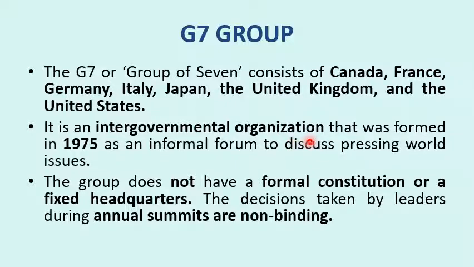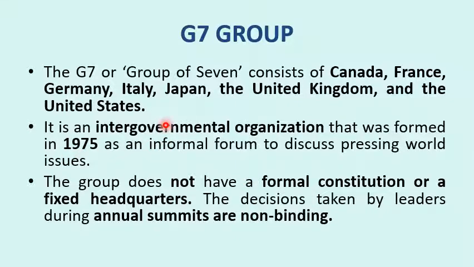So it's an international intergovernmental organization that was formed in 1975 as an informal forum to discuss pressing world issues. This informal grouping was formed in 1975 to discuss the issues present in the world during that time.